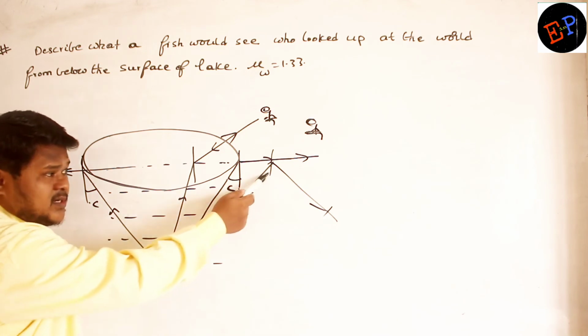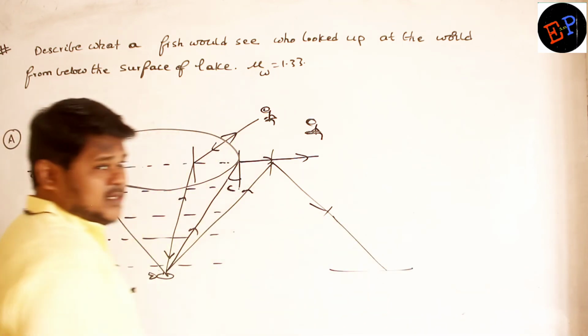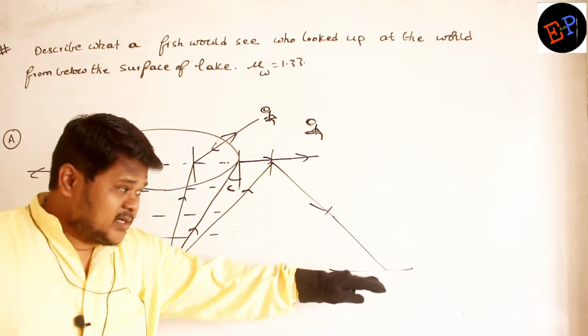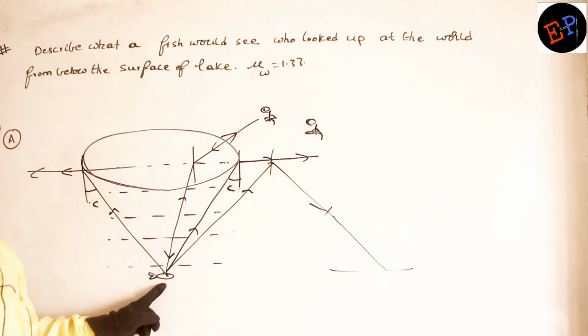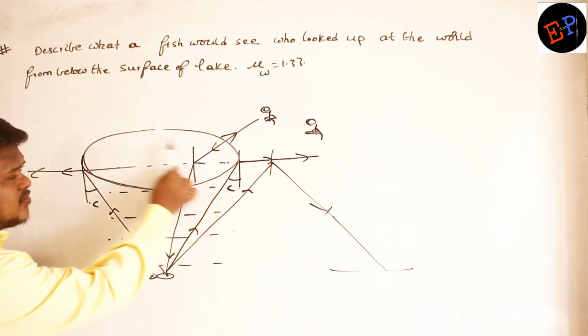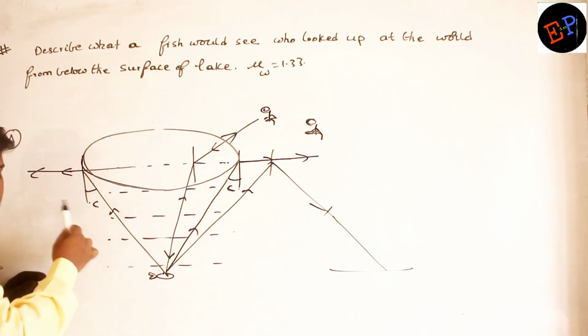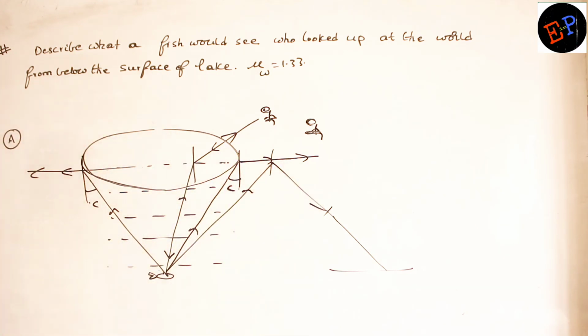Then what about this one? So this light goes and falls somewhere at the bottom of the river, no? Now here, if there are any reflections on the base of this river, those reflections also will be seen by the fish. But as for the outside world, it can see only up to this level. Because from here, the concept of total internal reflection will start. Are you able to understand?